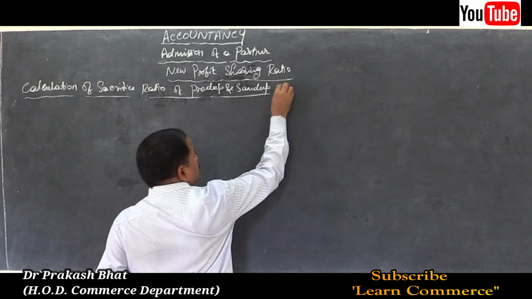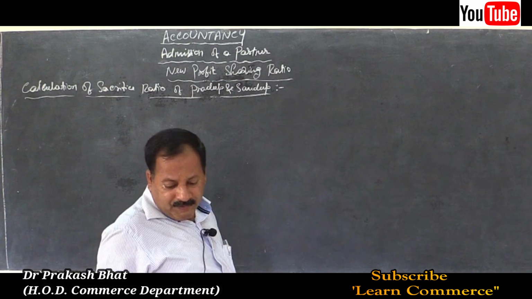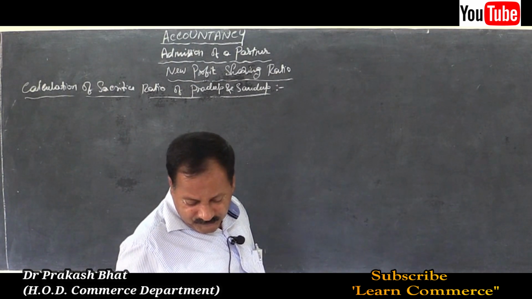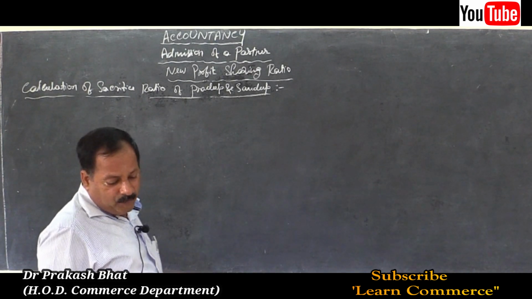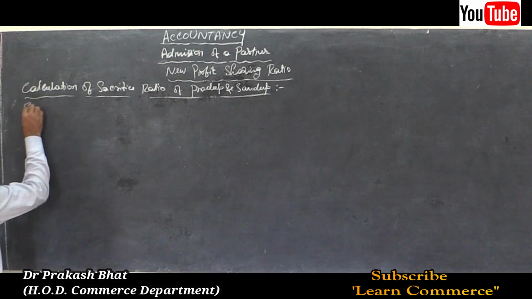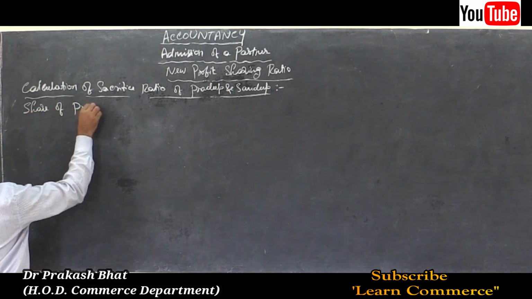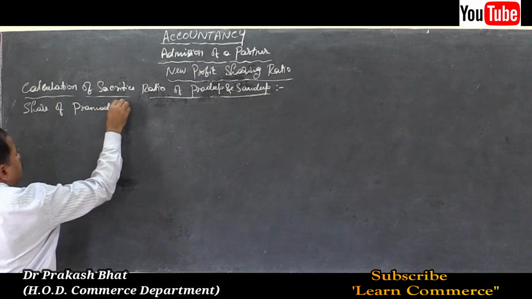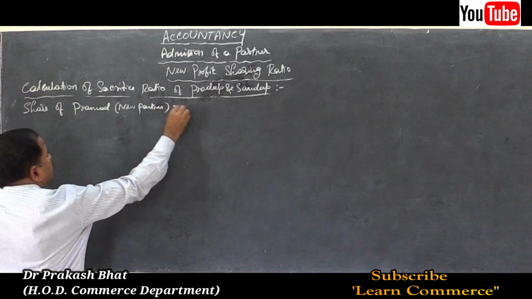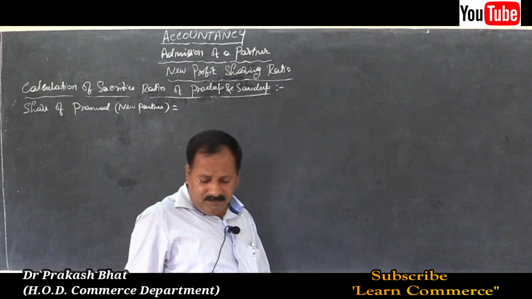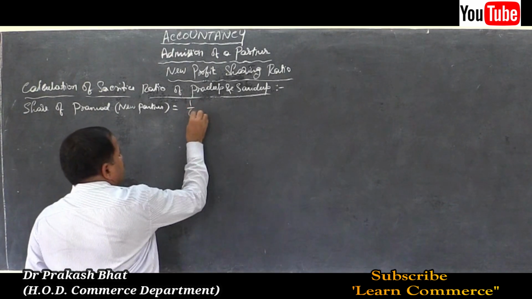Share of the new partner, that is 1/6 share, that is Pramod. Share of Pramod, the new partner, is equal to, given in the problem, that is 1/6.